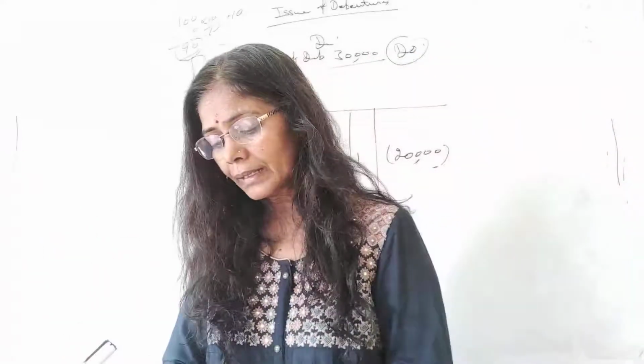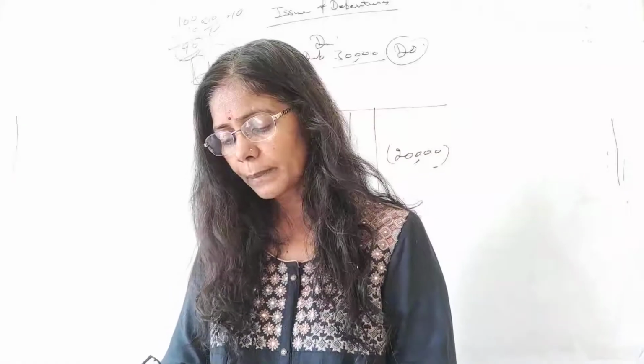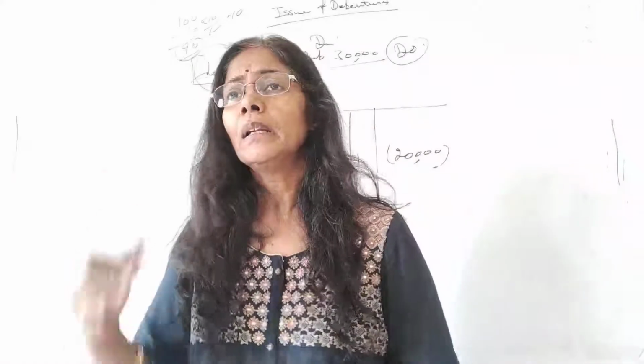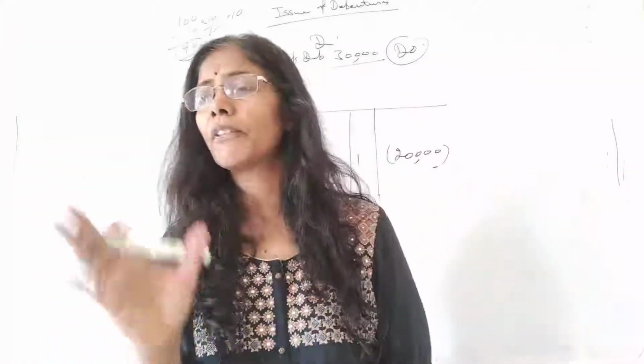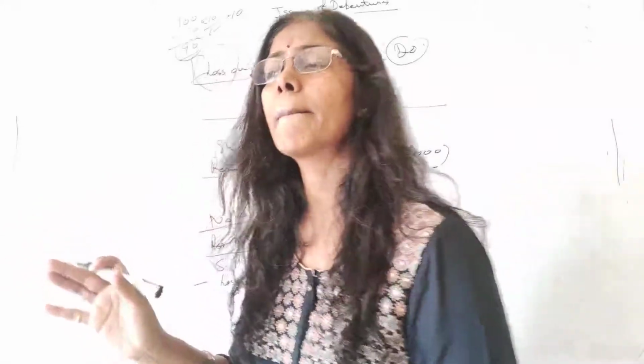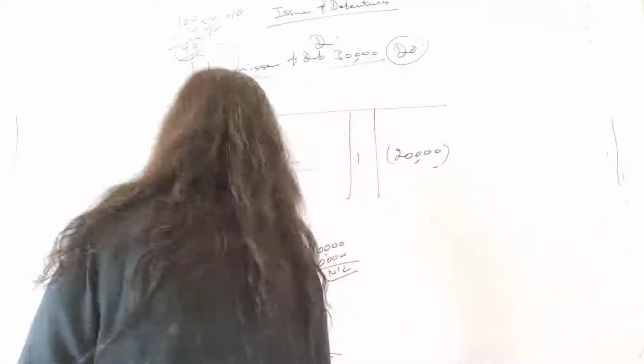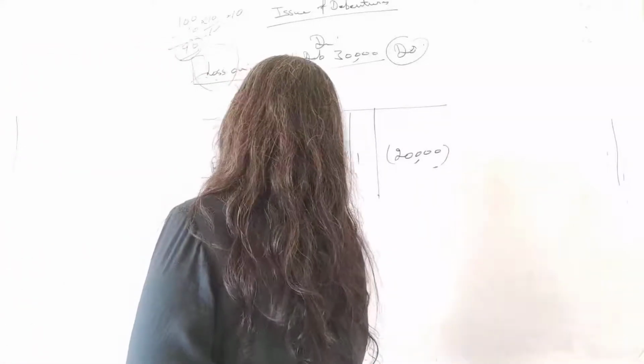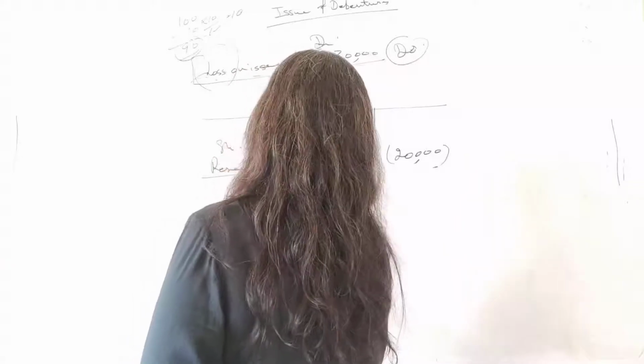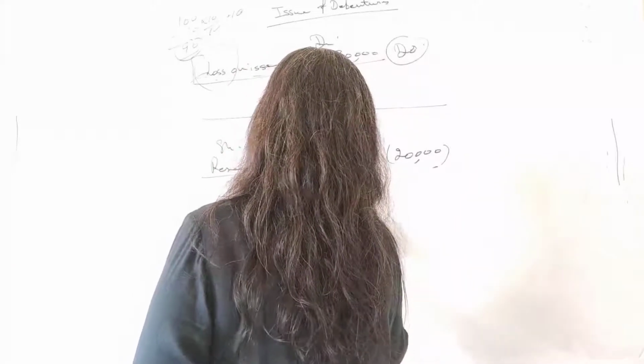Look into your book. It's telling surplus, that's balance in statement of P&L. Did we have any surplus of the profit given in the question, students? So surplus that's given in the statement of profit and loss account.